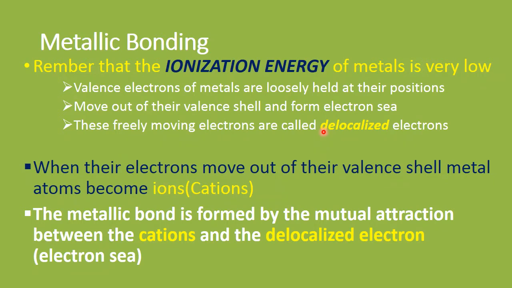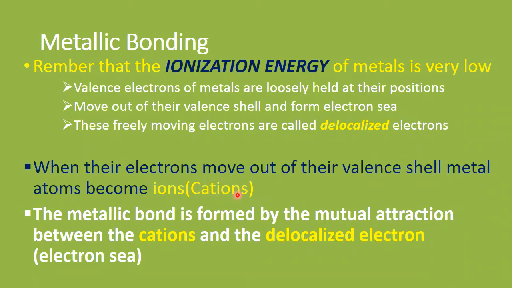When the electrons move out of their valence shells, the metal atoms become ions. But what kind of ions? They become positively charged ions because electrons have moved out of their valence shell, which means the electrons are lost. These positively charged ions are said to be cations.